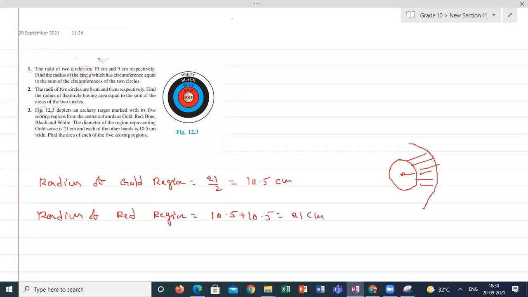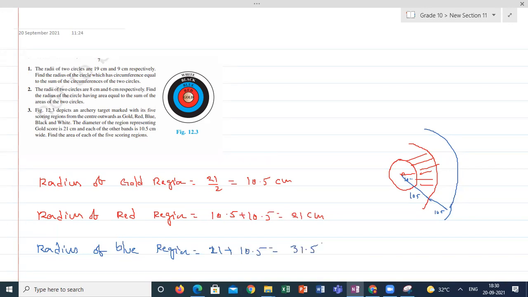After the red region, we have the blue region. This is 10.5 width, again 10.5. So the radius of the blue region: up to red it is 21, plus 10.5, this will be 31.5.